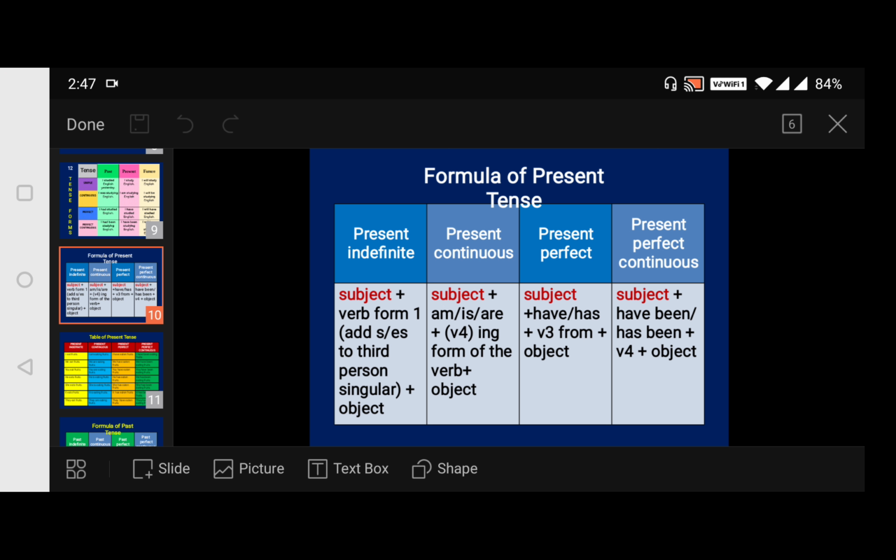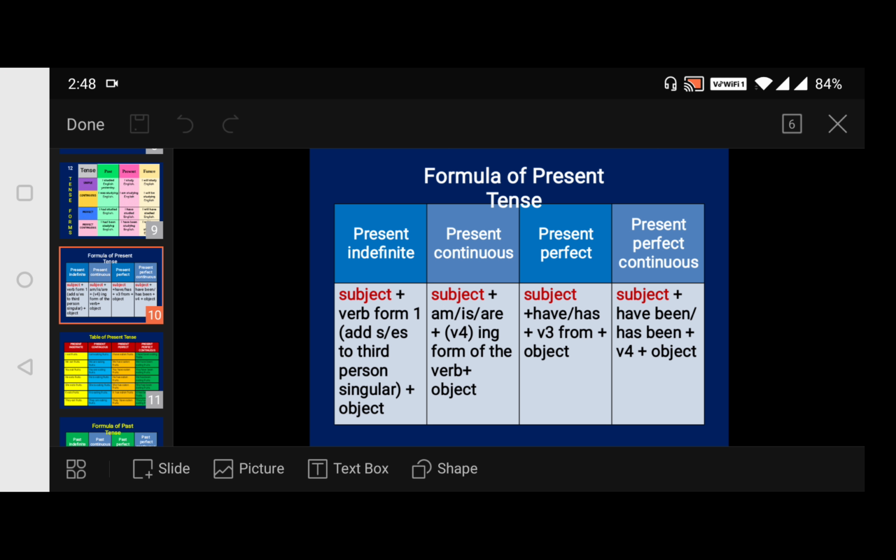Then perfect. Present perfect: he has written, they have written. Has written or have written. Then past perfect: had written. You have to use had and then written. Then future: will have written.